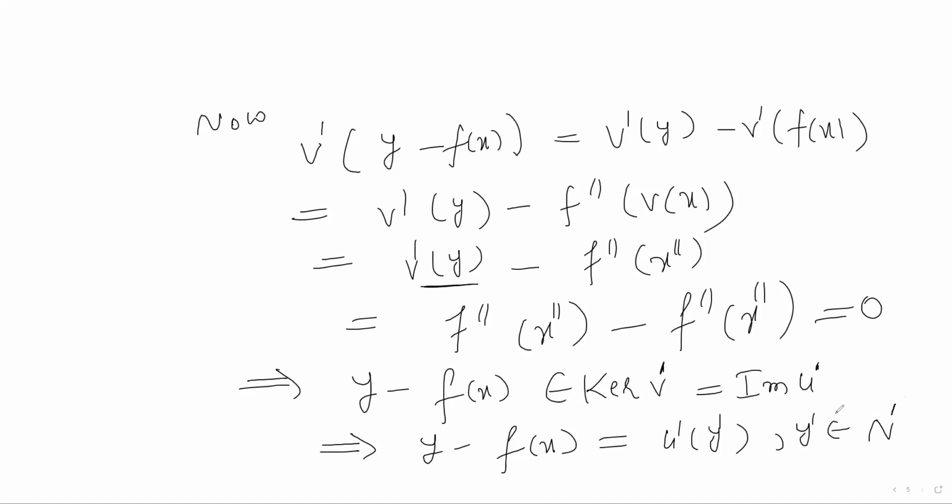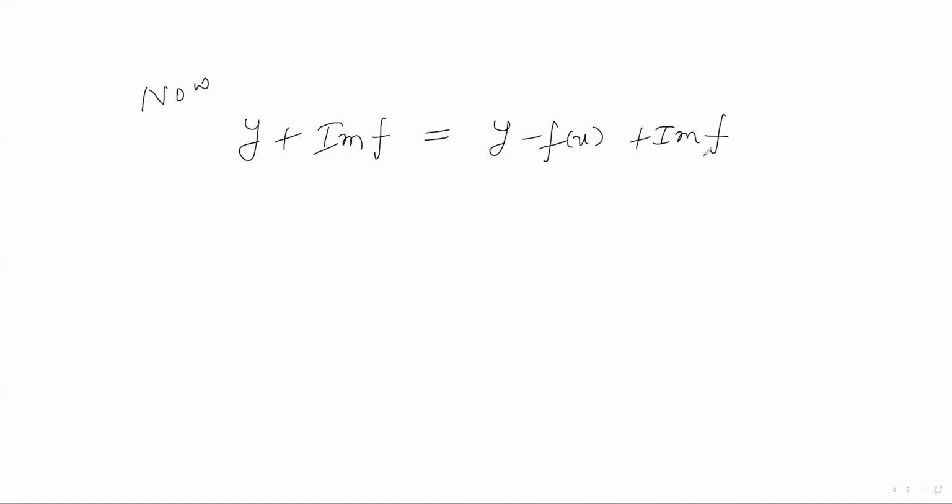Okay. So now if I take y plus image of f, I can write it as y minus f of x plus image of f, because f of x belongs to image of f.